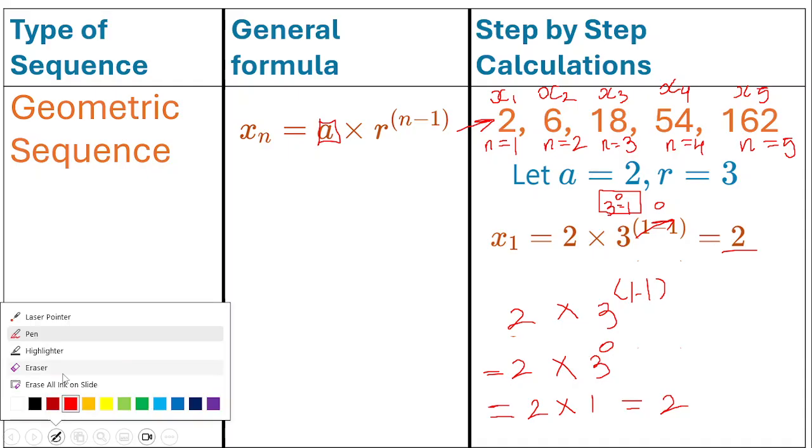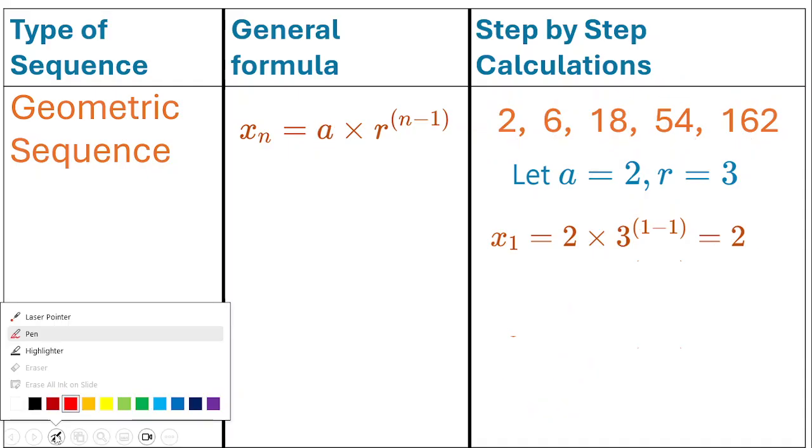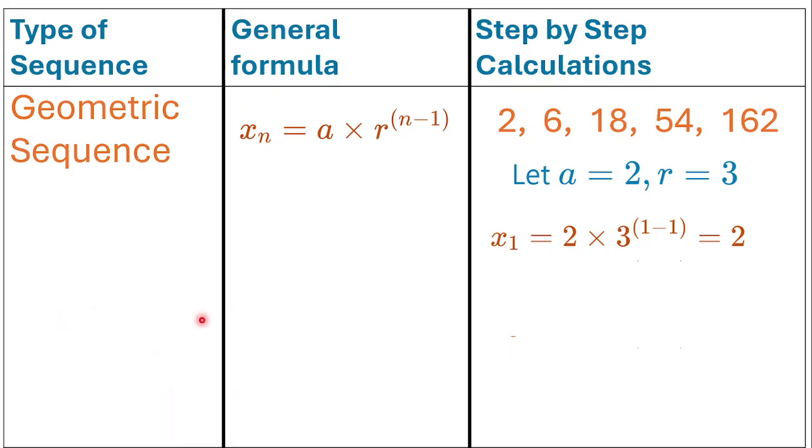Next, let's do the next one. Erase that. So what we have here is x sub 2. Remember, for x sub 2, we're trying to find the second term. So n is equal to 2. If we see n, we're going to put 2. So we put 2 here and 2 here because n is equal to 2. Next, we keep 2 constant because that's the first term, and we keep 3 constant because that is the common ratio.